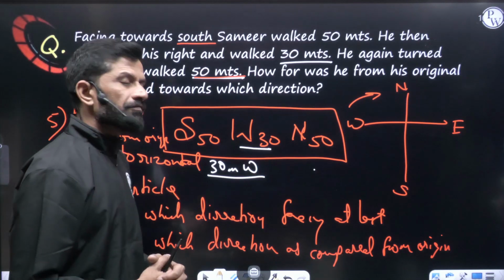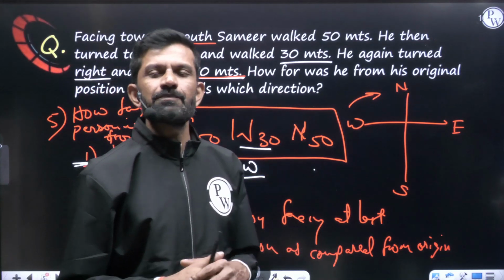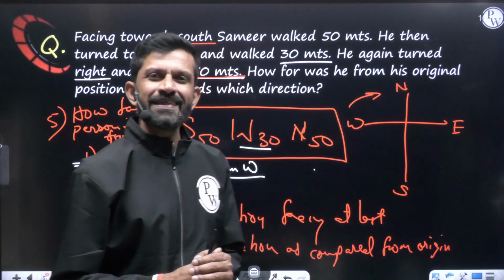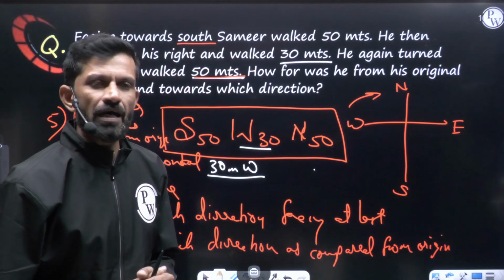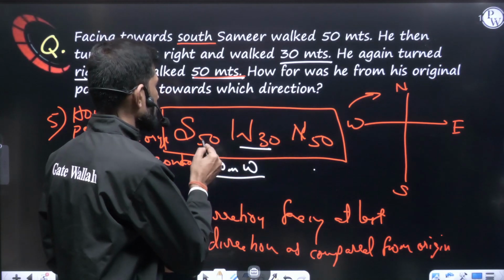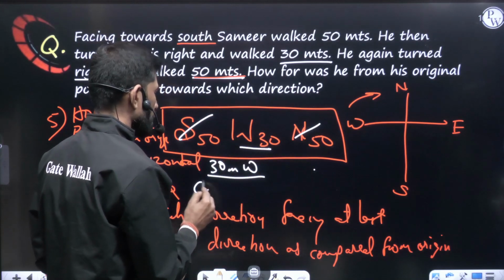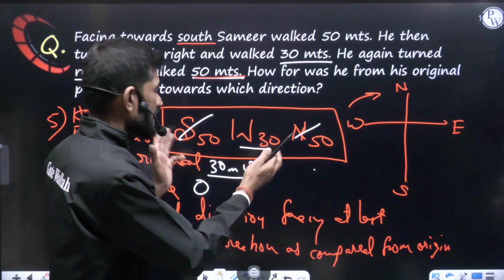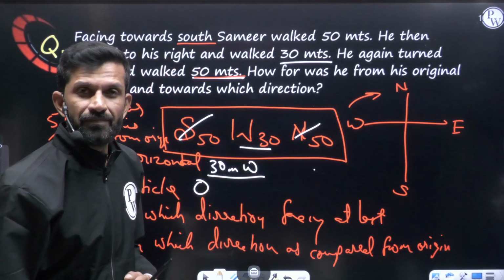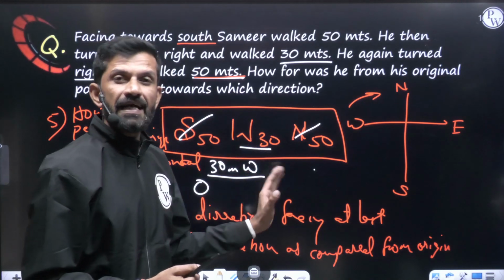Second question, what is the vertical distance? That is displacement covered by the person. So vertical means we have to consider north and south. So here north is 50, south is 50. So it becomes 0. And nothing is bigger. None of the direction is bigger. So no direction here. If it is some bigger, we'll write that bigger value.